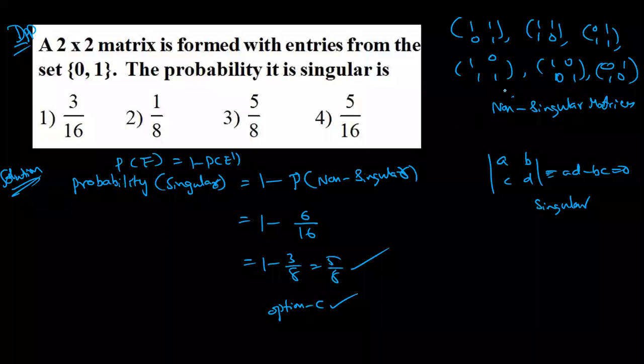Please practice this one: the probability that the determinant is negative. That's all, it's very easy. This is a DPP question. Negative means, in this case, it should be non-singular. Non-singular means how many are negative? There are only 3 cases. Superb, 3 by 16.